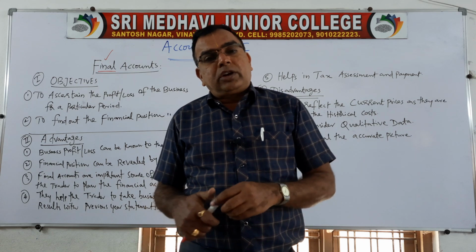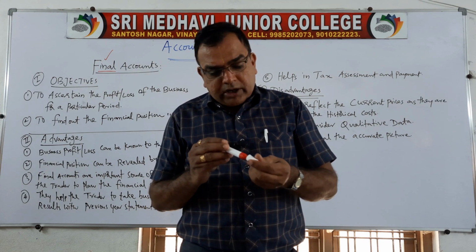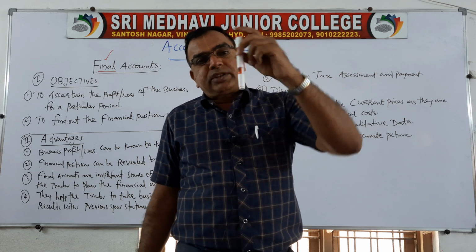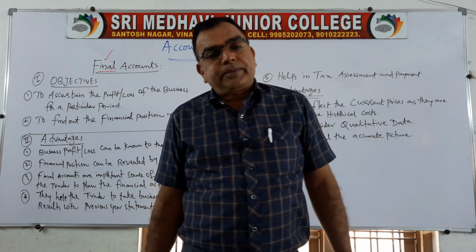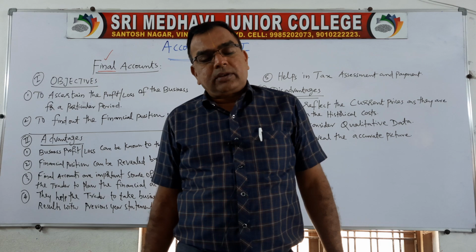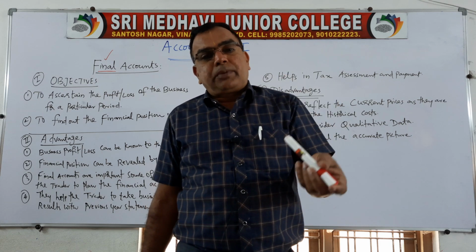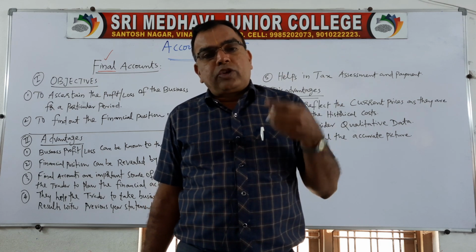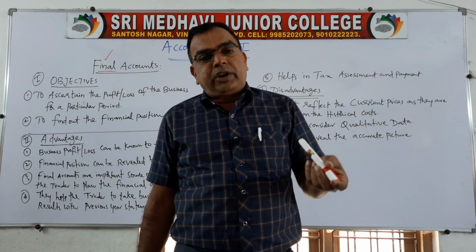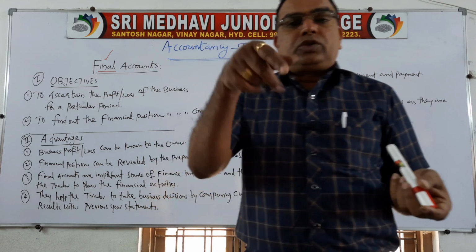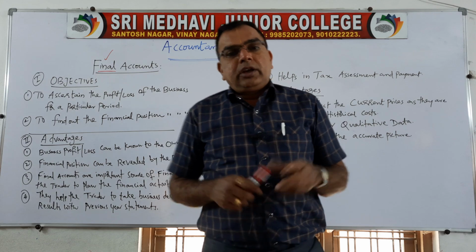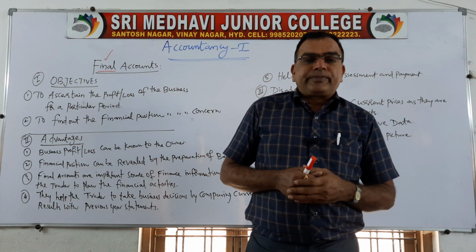In school days you have learnt, no? A trader bought a pen for 10 rupees, sold it for 12 rupees. What is the profit or loss? So 12 rupees is selling price, that is your income. 10 rupees is cost price, that is your expenditure. 12 minus 10, 2 rupees will give you the profit. If it is reverse, you will get loss.